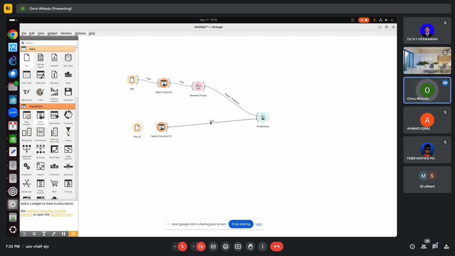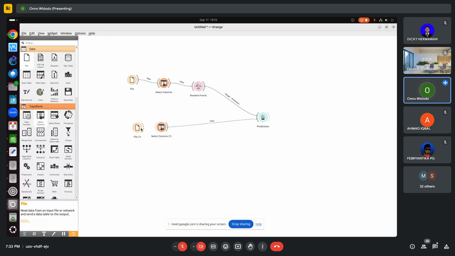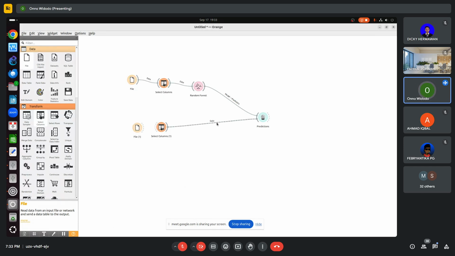That means there is no data yet. If I connect these two, the data will be read from this file. The problem is this is the same file: this is miskin.xls, and this one is also miskin.xls. So I have to change the file first to create the actual data.